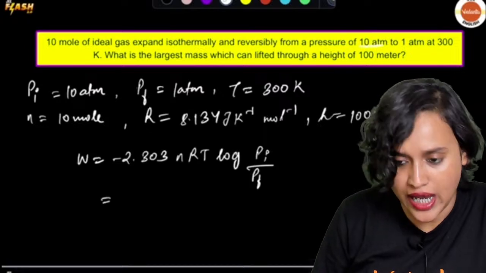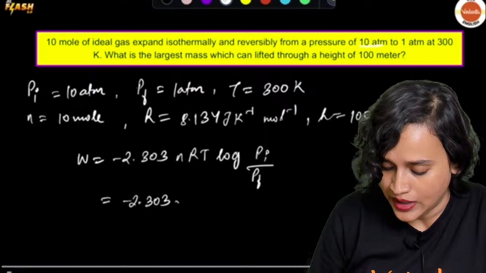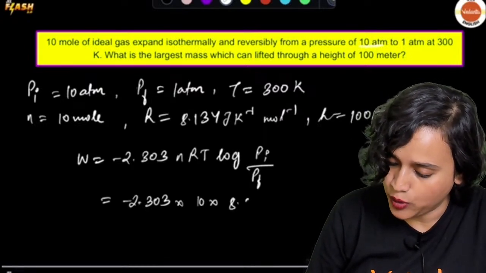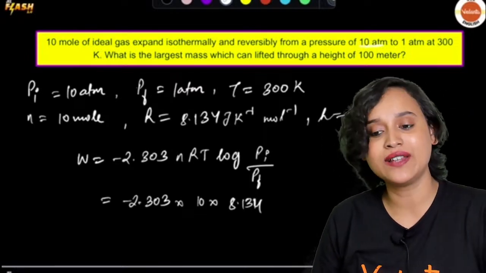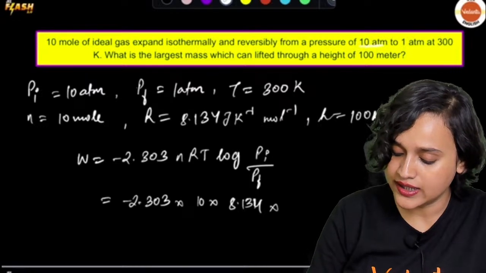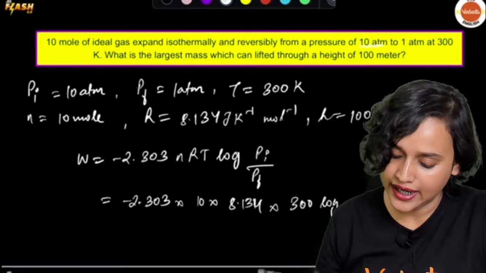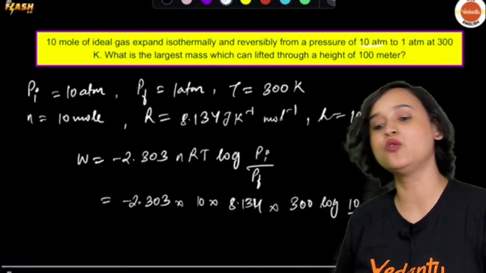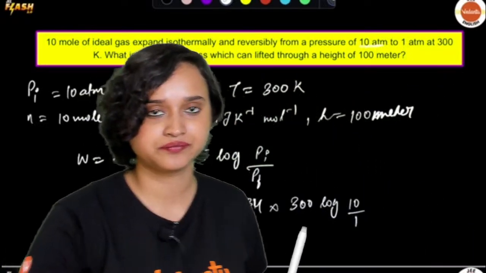So now we have to calculate, okay? We will calculate minus 2.303 multiplied with n is equal to 10. We know that R is equal to 8.314, multiplied with, what is the temperature? Temperature is 300 Kelvin. Now this is log, and I know that Pi is equal to 10 divided by Pf is equal to 1. Now calculate, everybody. How much will you be getting?